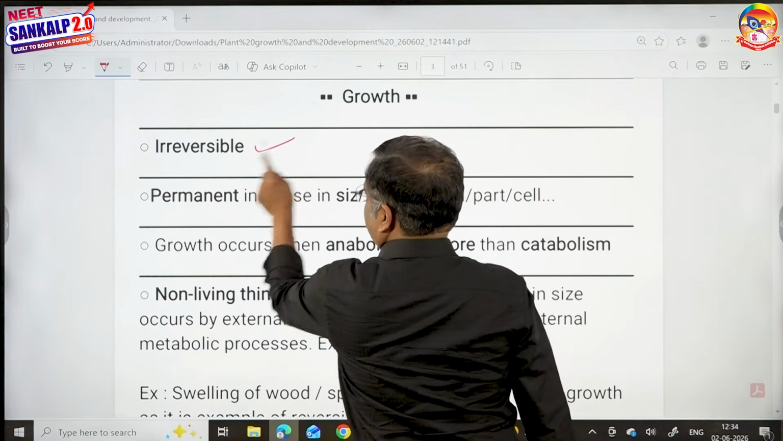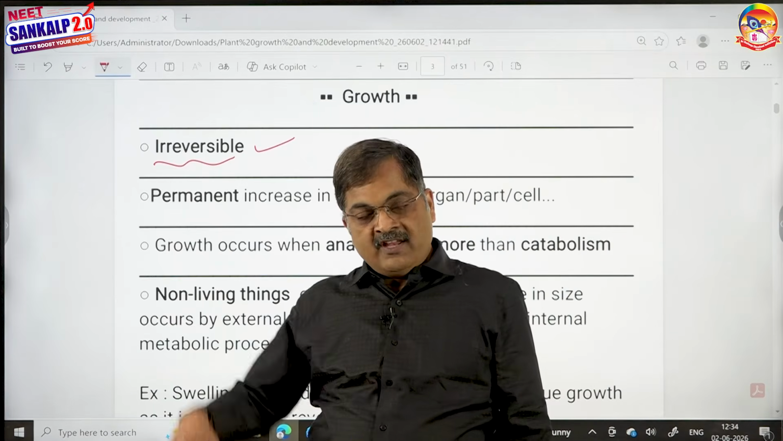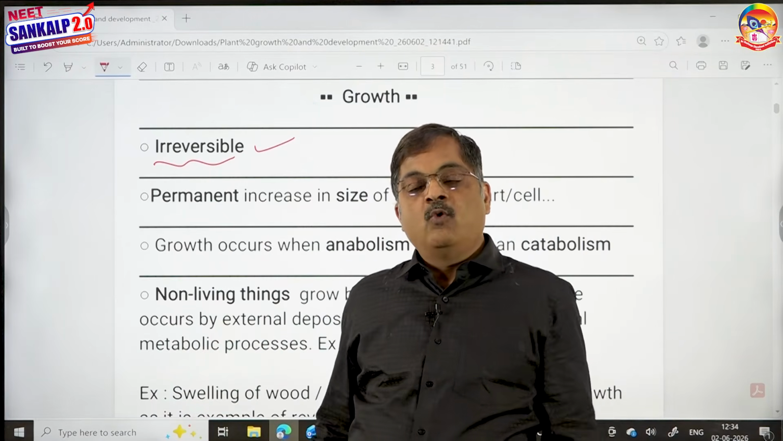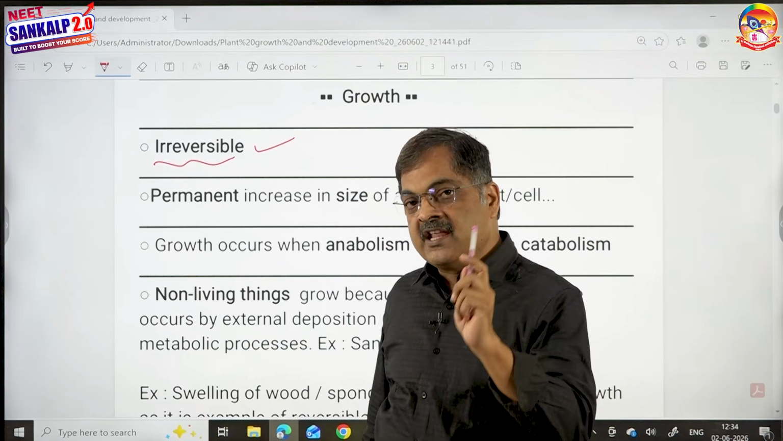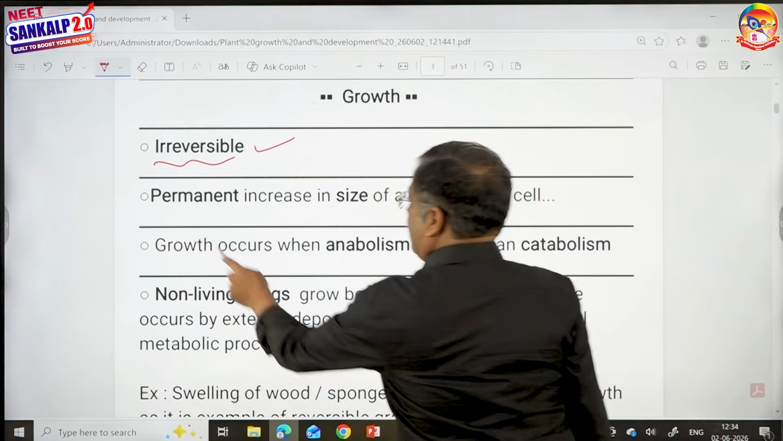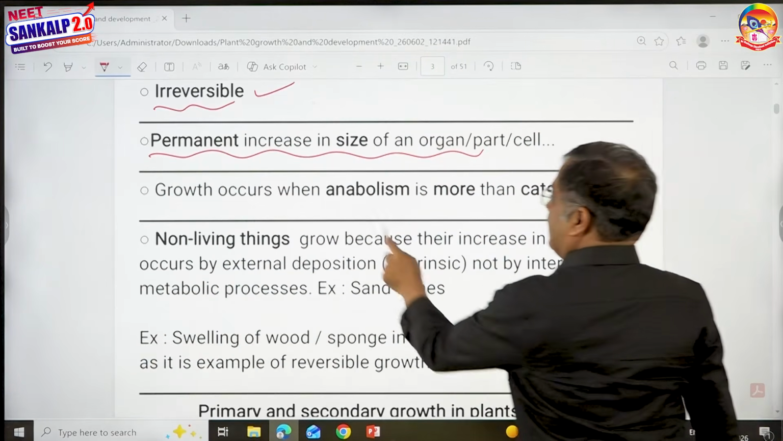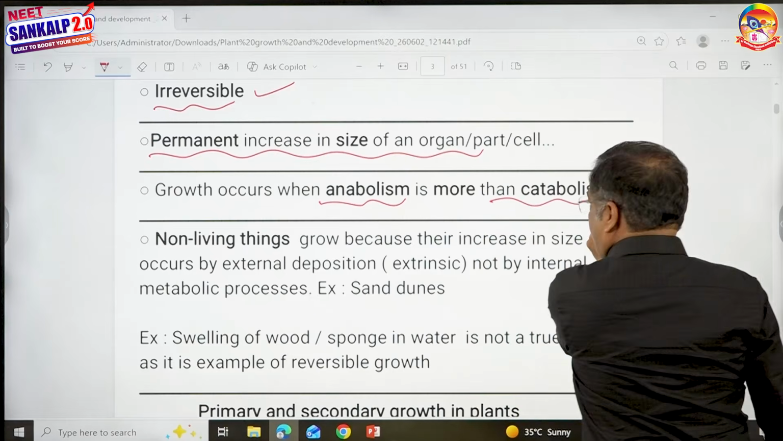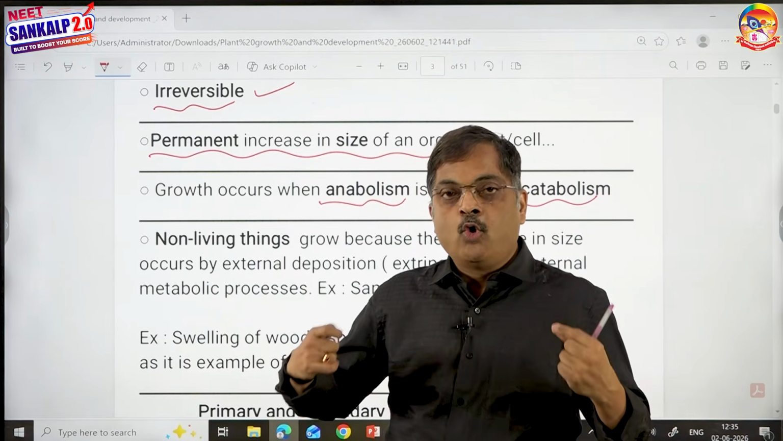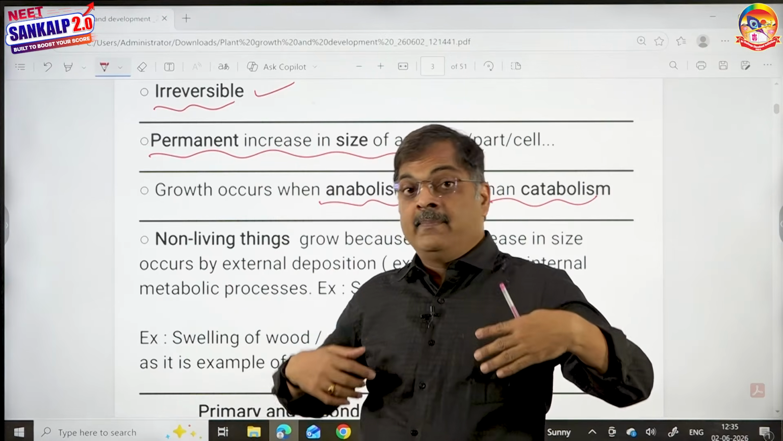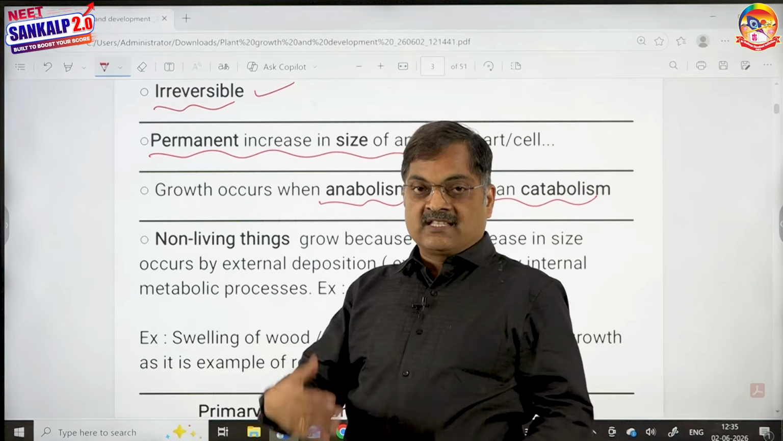Growth is irreversible. This is important. Why is a sponge not growth? When you put it in water, it is going to swell. Why are you not calling it growth? Because again, it loses water. Growth means an irreversible process. It is a permanent increase in size of an organ. Growth occurs when anabolism is more when compared to catabolism, naturally. When the leaf is going to become old, catabolism will be more when compared to anabolism. That results in degrowth or senescence. Remember that.